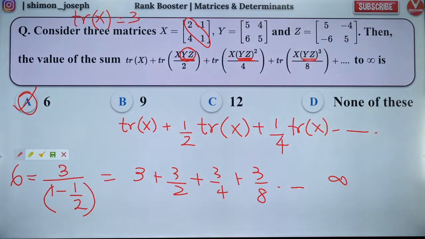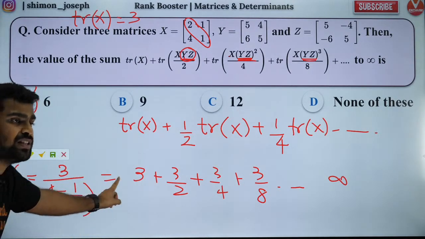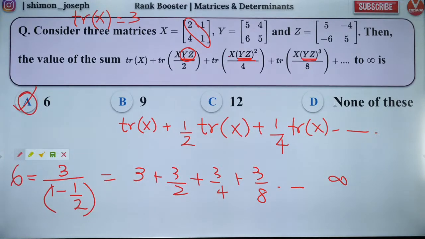Very good. Fantastic. So, Nisha, infinite GP means infinite geometric progression. The sum of an infinite GP, I gave it here, Nisha, which is A by 1 minus R, which is first term by 1 minus common ratio. First term is 3, 1 minus common ratio is 1 minus 1 by 2. Are you all clear? Fantastic.